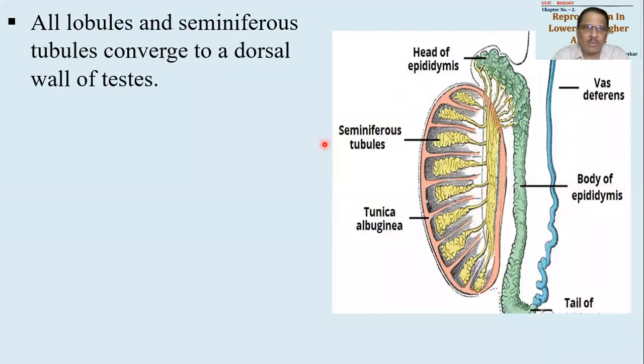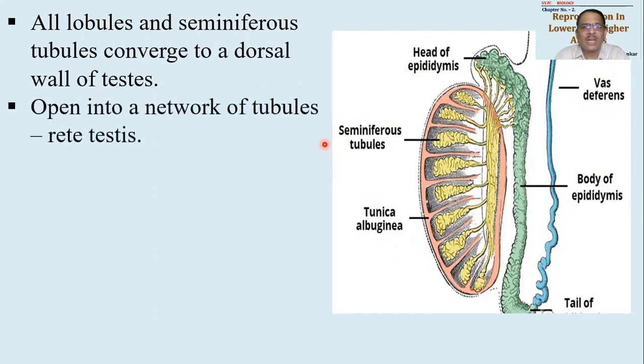So all lobules of seminiferous tubules, as well as the seminiferous tubules inside it, they will converge towards the end of testis, that is dorsal end of testis, and they open into a network. This network will be called as rete testis. Now you could see this dorsal end, all these tubules, see they are opening into this. यहाँ पे जो दिख रहा है yellow color का ये patch, actually it is a network of tubules. Vertical and horizontal tubules are there so as to form a dense network. So all these seminiferous tubules are opening into it, and then this network will be called as rete testis. Rete का मतलब network, testis मतलब testis के अंदर होने वाला. So that's why it is called as rete testis.